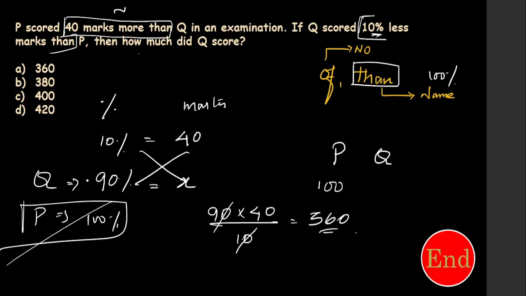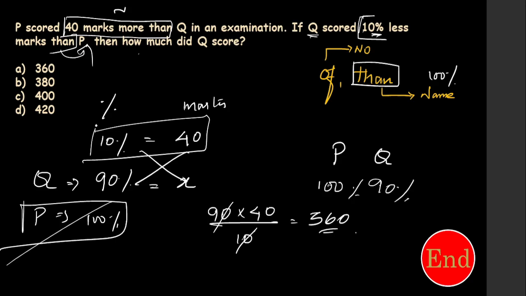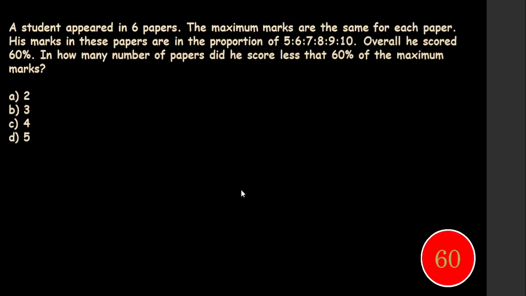Very simple. Once again I explain this. 10% difference, 40 marks difference. They are asking about the Q value. Q is 10% less than P. After "than" it was P. Correct? So P is 100, then Q will be 90. This is the percentage. So write below the percentage and find out the marks, cross multiply. Clear? A final question. Just start doing this.